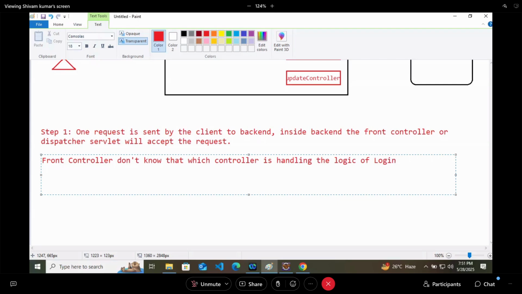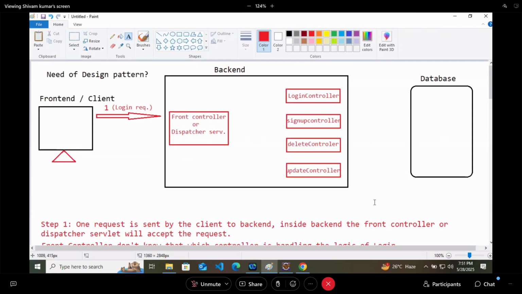A login request. But the front controller does not know which controller handles the logic of login. So what it will do is, there will be someone called handler mapping, or you can say mapping handler, but the correct word is handler mapping.